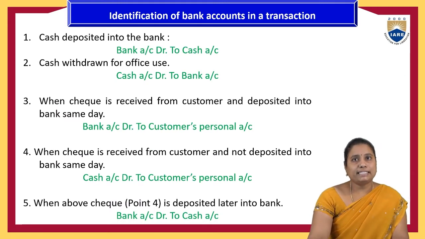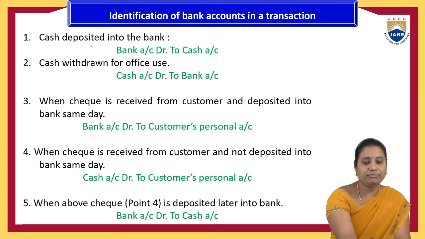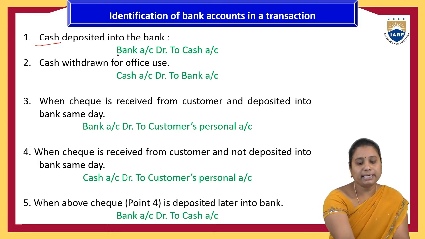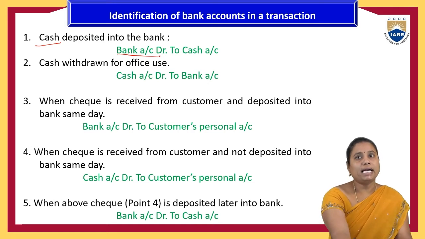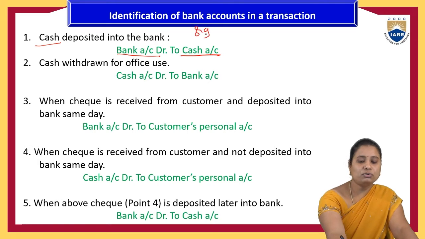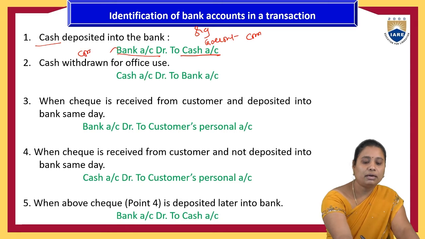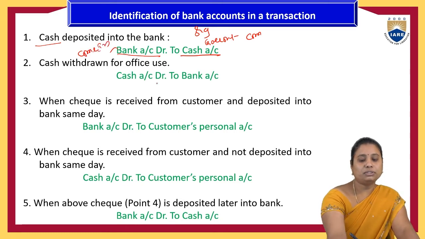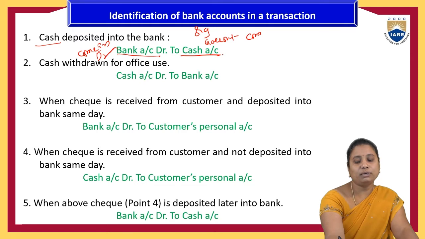Some other examples: cash deposited in the bank. So we have cash deposited, and at the bank it is credited. So bank account and cash account here. From the organization's point of view, there will be no cash because cash goes out, and it comes in the form of bank. Debit what comes into the organization, whereas credit what goes out from the organization. So that's why bank account debit to cash account.